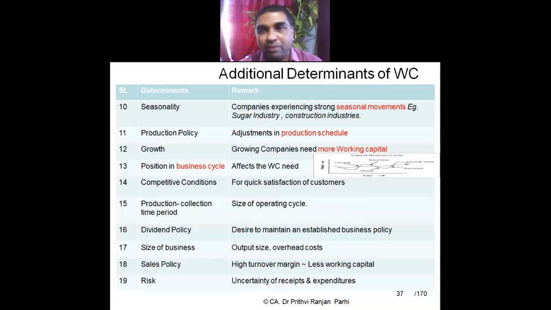Any query you have in any of these points regarding determinants of working capital? Do you have any query or we'll move? No, no, sir. Okay, let's move.